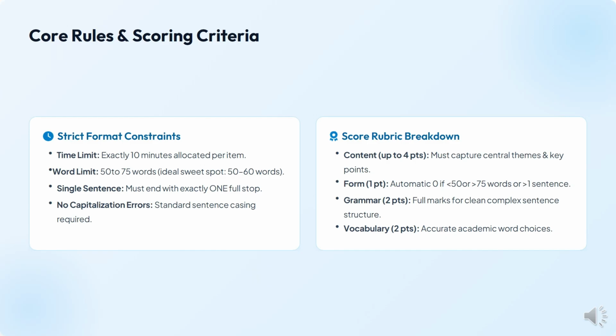Guys, you have to avoid using two full stops. If you use two full stops, it will be converted into two sentences ultimately. And there should be no capitalization errors, and avoid spelling mistakes or grammatical errors so that you can score full marks in this question. And then there is another thing. The format is given 1 point, grammar is given 2 points, the vocabulary is given 2 points. So this is the whole thing, and the content is given up to 4 points.